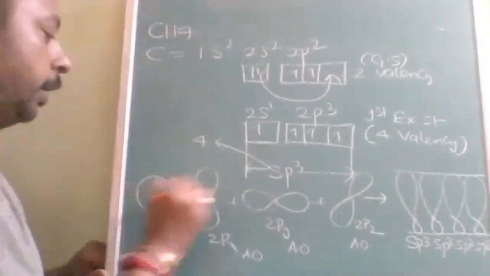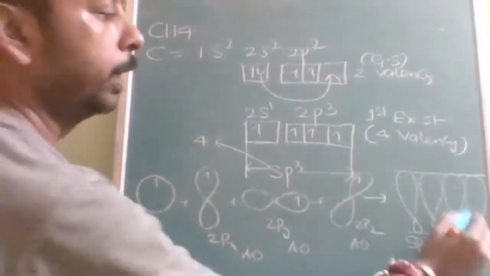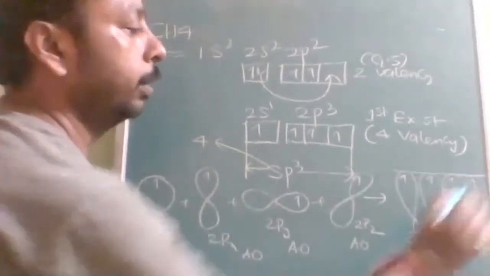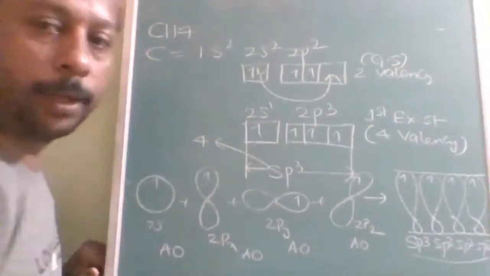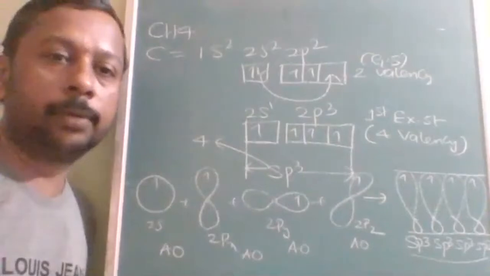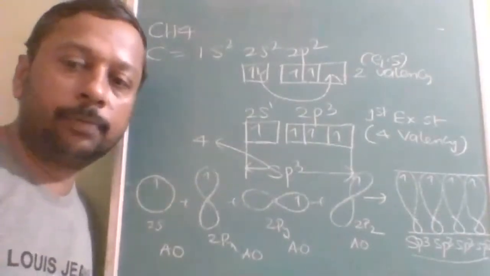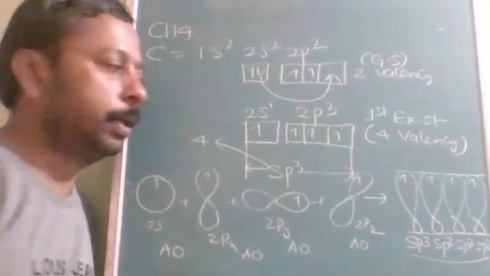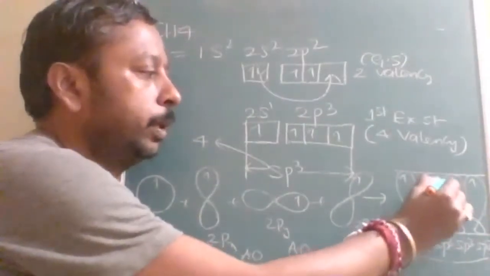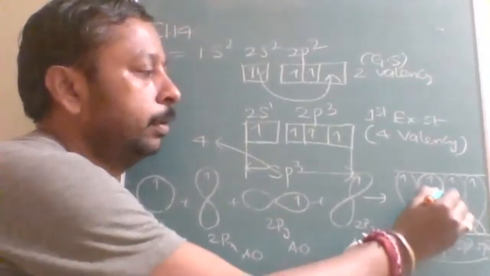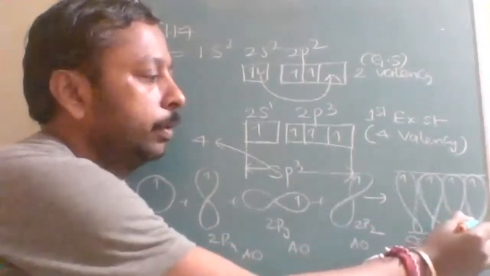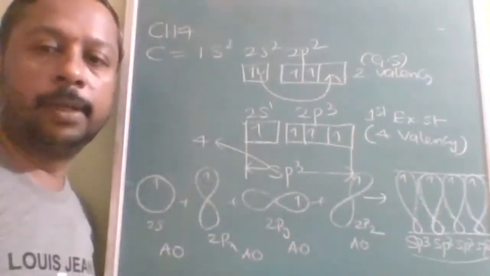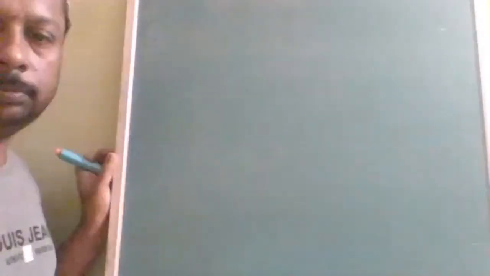So all were having one electron. Now, according to Hund's rule, we should give one electron each, and it is finished. So all sp3 orbitals must be located. Understood? So how to locate? Question will be there. What was the question? What was the answer? I will explain. Before that, you note down this. Chemical bonding appears very easy while listening to the class. But if you are not attempting the questions along with this, then it will be very difficult to answer. Now see, 4 hybrid orbitals we have.